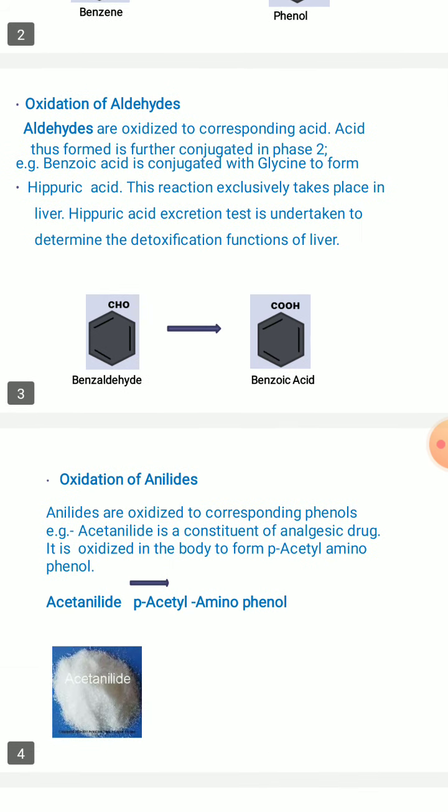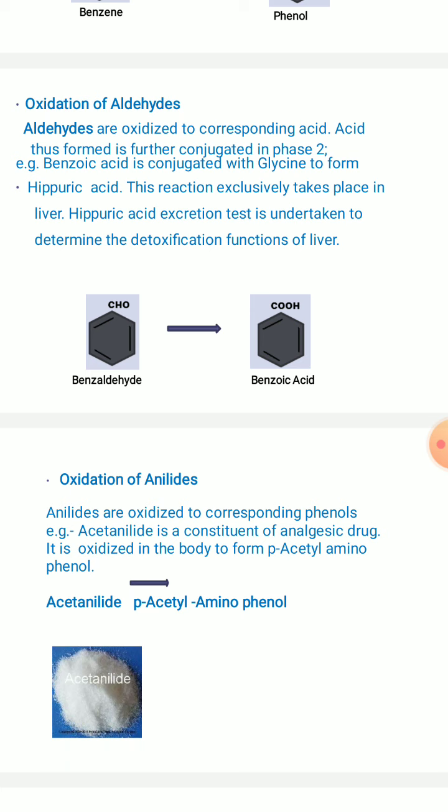Coming to oxidation of anilides, if you see this biotransformation reaction, these are oxidized to the corresponding phenols, just like what we have seen with benzene to phenol. Here acetanilide is an example. Acetanilide is a constituent of an analgesic drug, right.